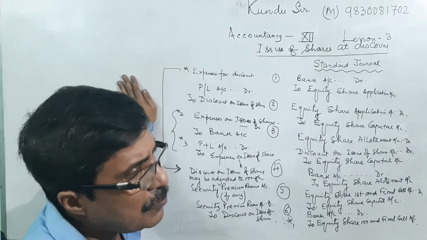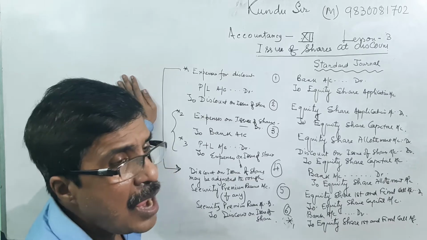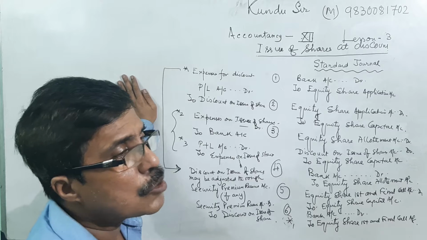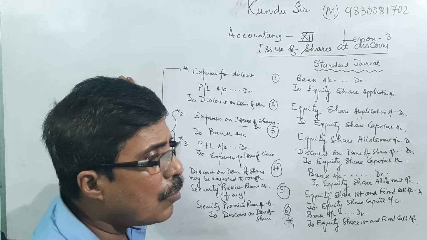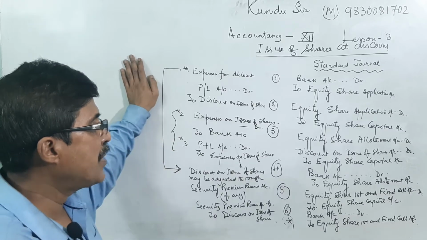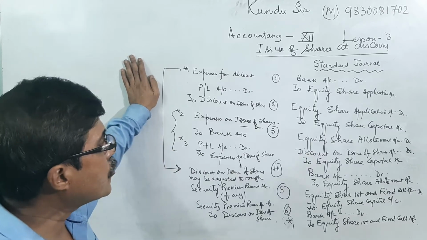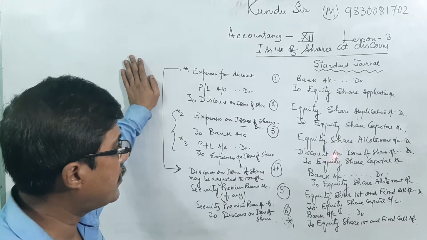What is discount? That means a share is to be sold or issued in the market below the nominal value, or face value, of the share. That means we are assuming that we are adjusting it in the allotment, at the time of allotment.